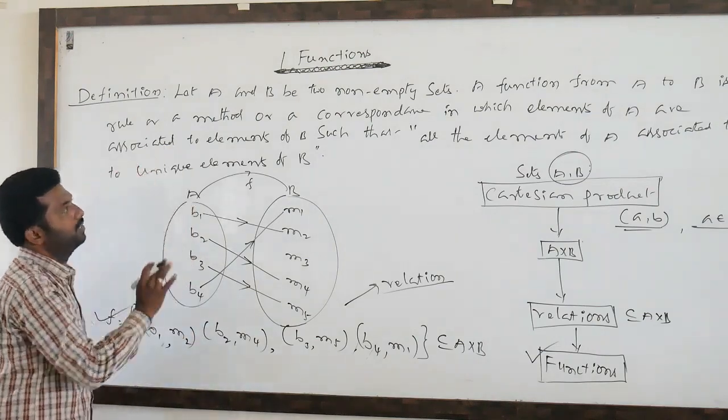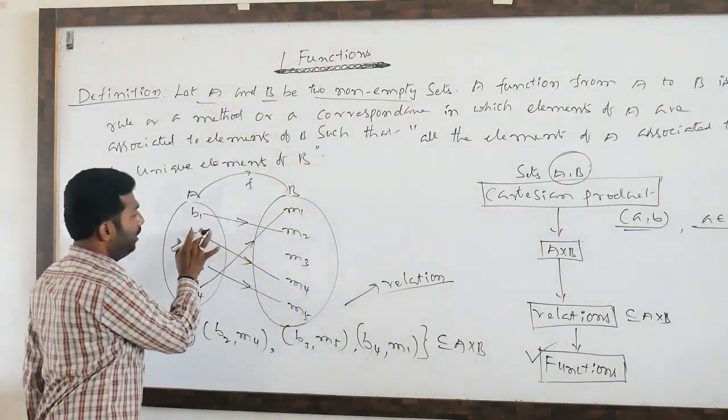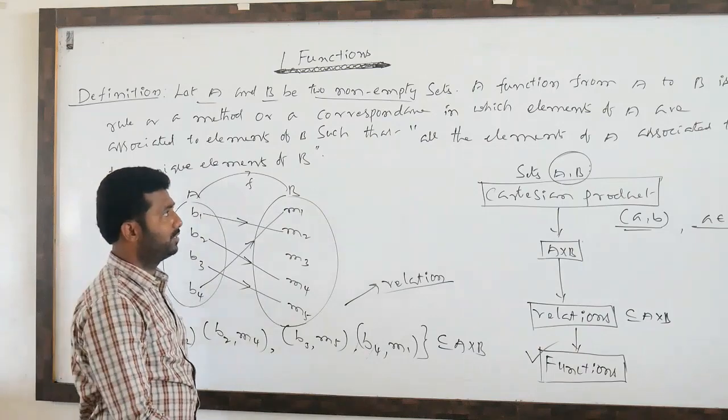Now what is the definition? A and B are two non-empty sets.